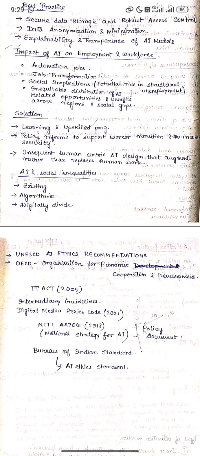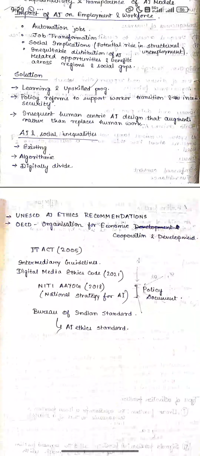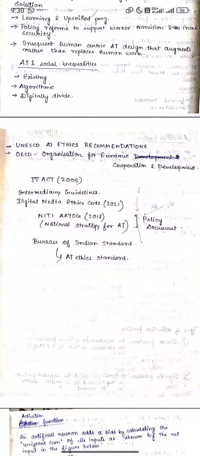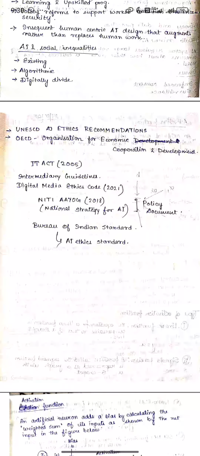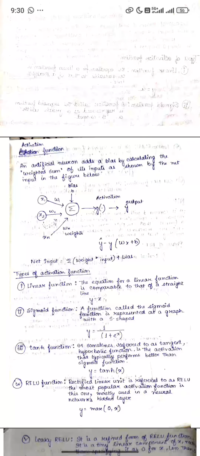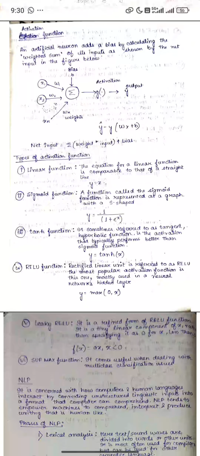AI and social inequalities: existing algorithmic digital divide. Learning and upskilling programs are the solution. Policy reforms to support workers, ensuring human-centric AI. UNESCO AI Ethics Recommendation, OECD, Organisation for Economic Co-operation and Development, IT Act 2000, Digital Media Ethics Code 2021, NITI Aayog 2018. So all these. This is the activation function. Types of activation functions: linear function, sigmoid function, tanh function, ReLU function, Leaky ReLU, Softmax function.